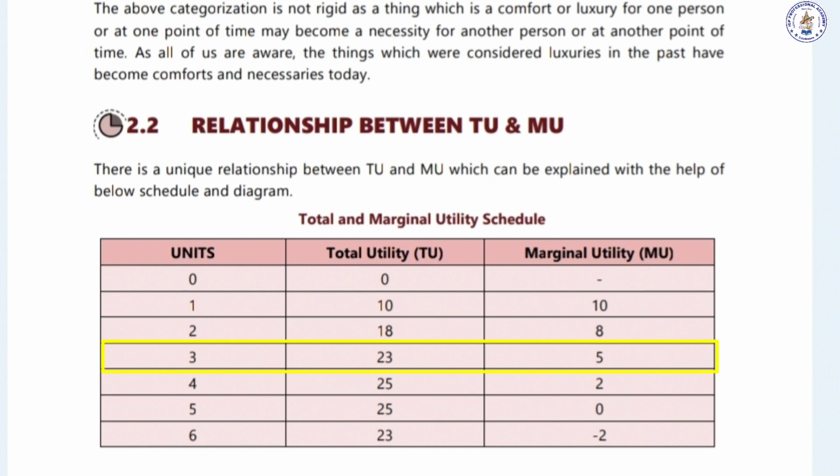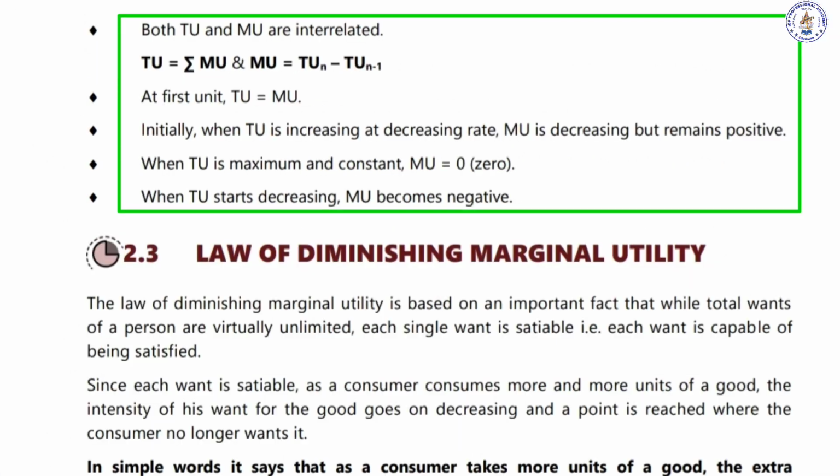At one level, there is no additional utility that he gains, but later it starts decreasing, even going negative. That is what has been explained in the table given on page number 2.52. Both the total utility and marginal utility are interrelated. They depend upon each other.